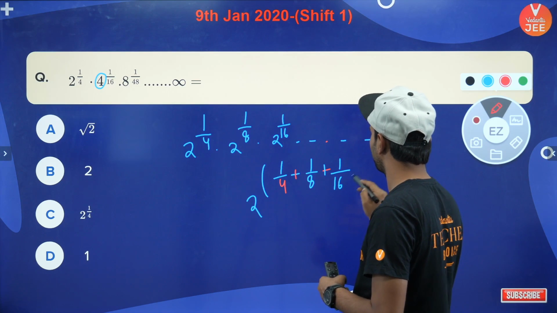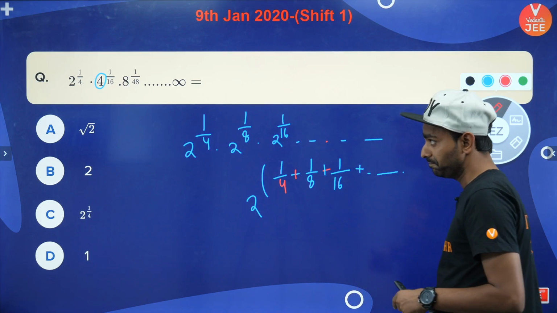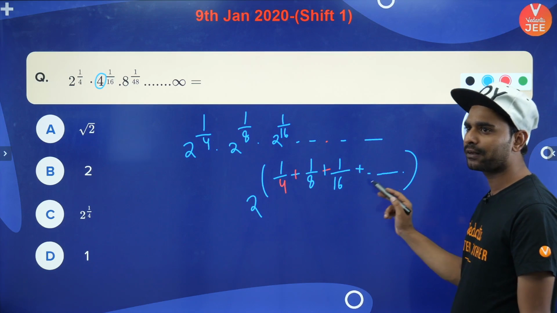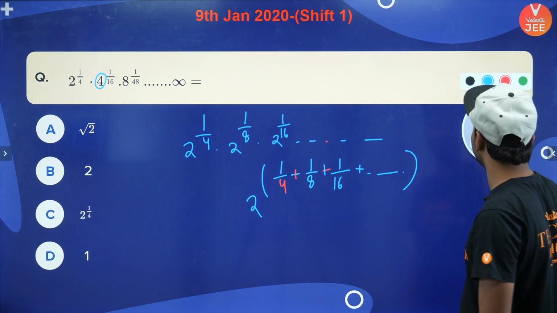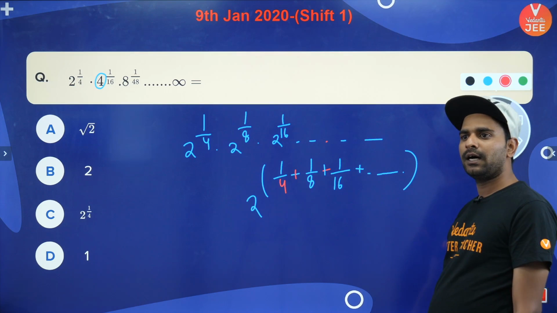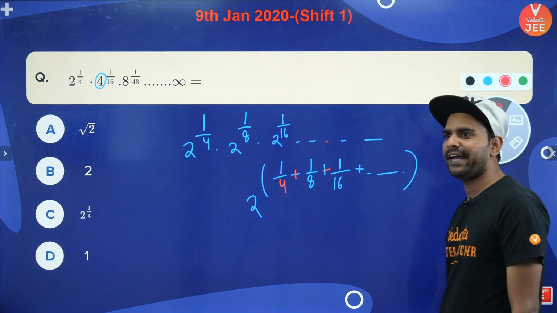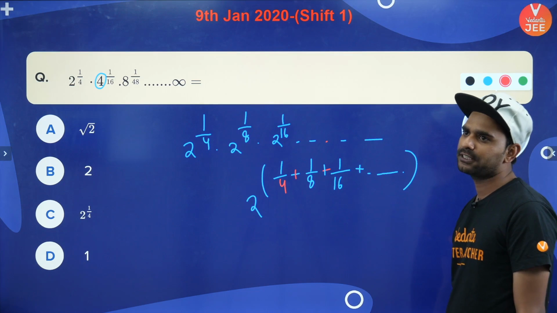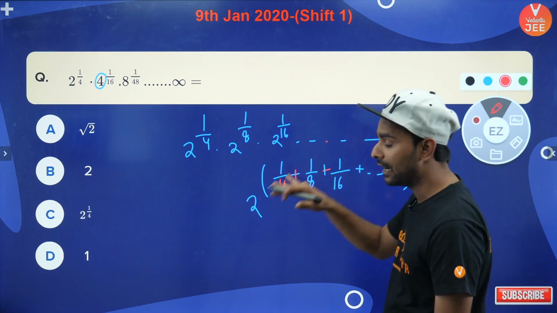Powers आपकी ये आ जाएंगी. Now you know how to deal with this power. The power is 1 by 4, 1 by 8, 1 by 16. क्या है ये, सम निकाल लो खटक से और आंसर पता कर लो यार।